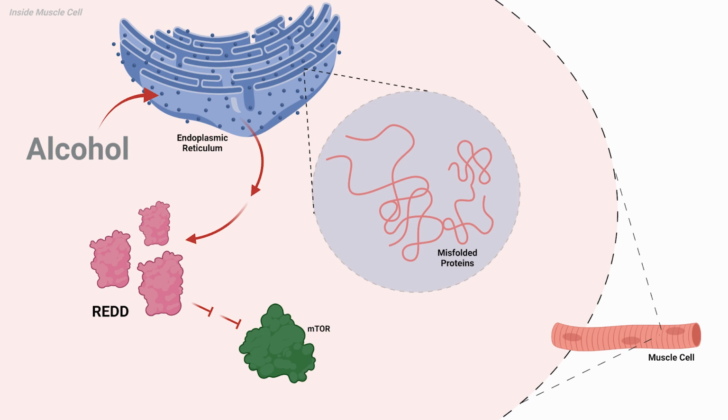So the cell responds by increasing the production of REDD, specifically, which then reduces mTOR activity, reducing the protein production to reduce the production of more misfolded proteins, until the cell can clear them out via cellular degradation machinery that we won't go into. That all said, this is a single mechanism of likely several that mediate this whole process.